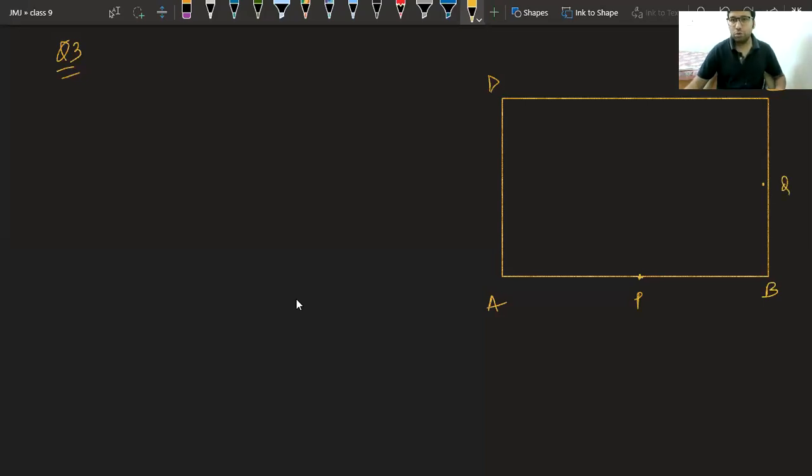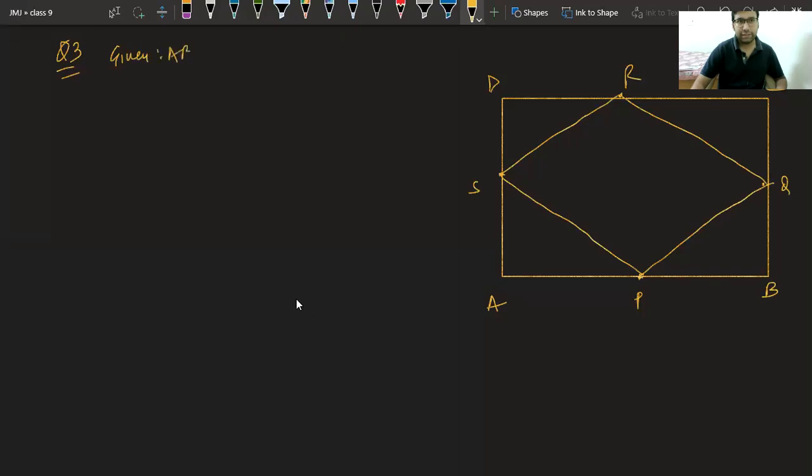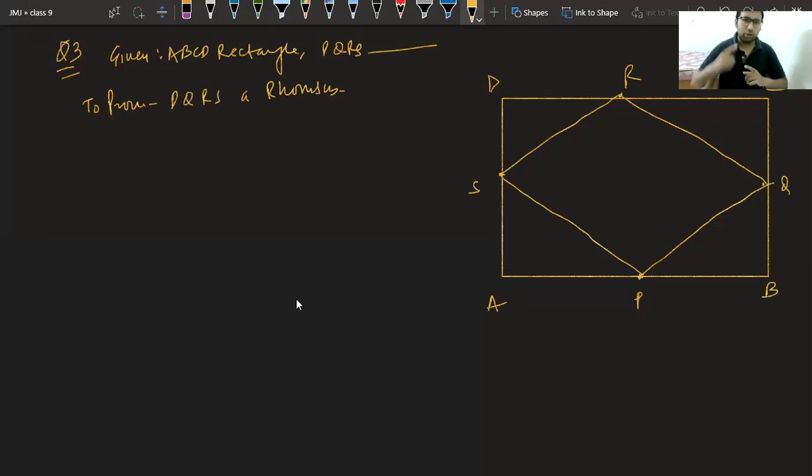P, Q, R and S. If you join them, this time we have to prove them a rhombus. So given ABCD a rectangle, P, Q, R, S as midpoints, to prove PQRS a rhombus. And we all know to prove PQRS a rhombus, we have to prove it a parallelogram first,